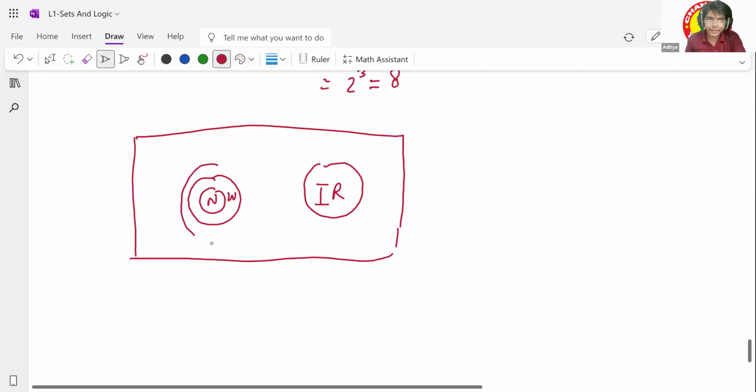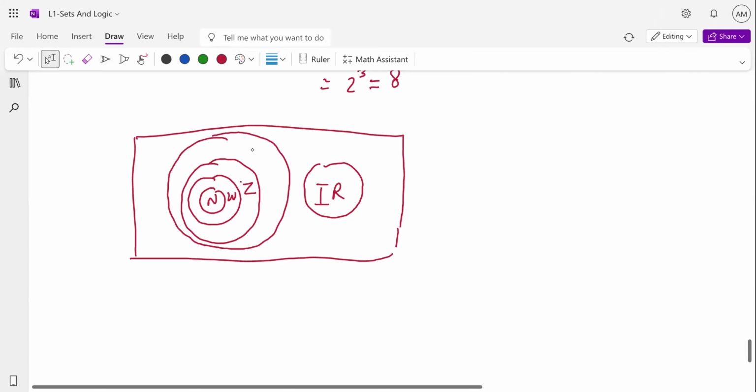Then I have integers. Generally, integers are shown with Z. And last but not least, I have real numbers. Understood? Yes, sir. And the whole thing comes up in the complex numbers, but you have not studied that, so I don't want to include it over here. I think it should be clear now.